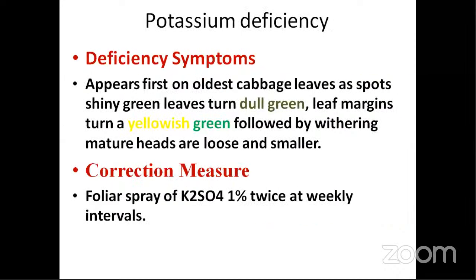So potassium. Already in the previous type, we have seen that nitrogen and potassium are important minerals for the proper development of the curd. Nitrogen deficiency is first seen in older leaves, whereas sulfur deficiency is seen in the youngest leaves. So what is the purpose of the nutrient element? If you know, then you will understand why it is first showing in older leaves, and why it is showing in the younger leaves. You have to first understand what the mechanism is, what that nutrient is actually giving the plant. That is the important thing.